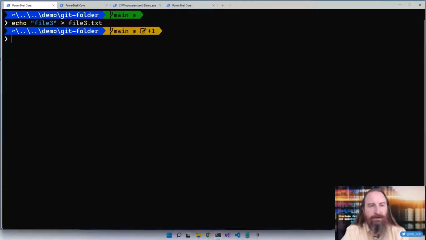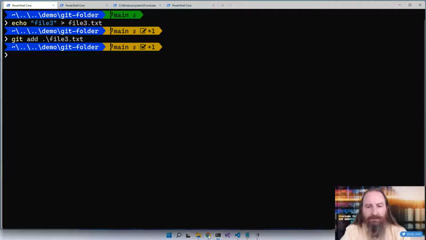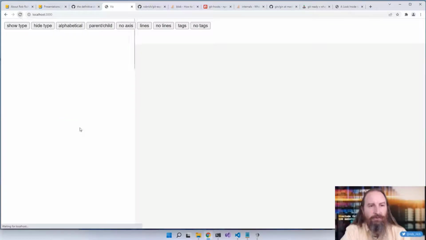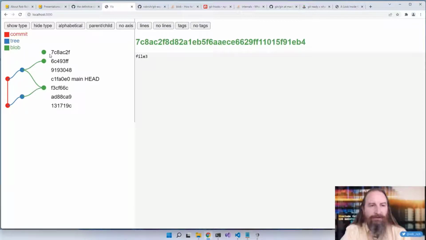OK, let's git add file 3. And now that I've added that to my staging area, if we refresh this, we see we have a 7th piece. Let's show the type, parent-child, show the lines, show the tags. Now, it's not a commit, it's just the blob, but it is an object inside of our objects folder. We've already added this to our staging area.